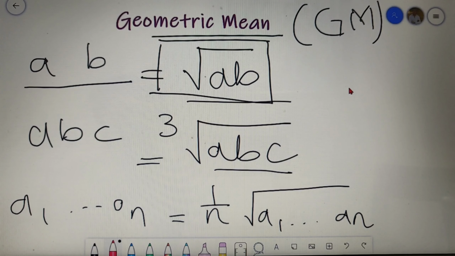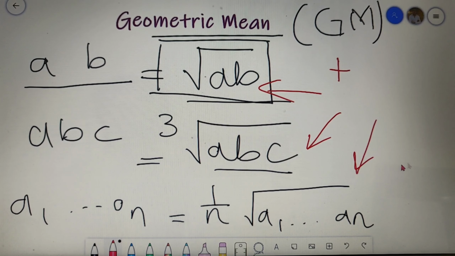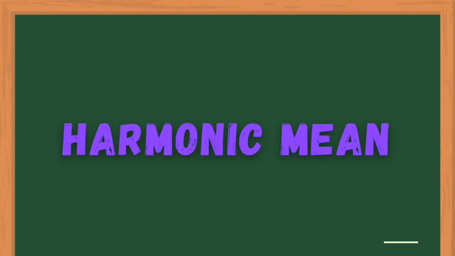Geometric mean is only defined for positive numbers because you cannot put a negative number under a root. So you should keep in mind that the product of all the numbers must be positive, because if the product comes out to be negative, then the geometric mean of that set of numbers does not exist.